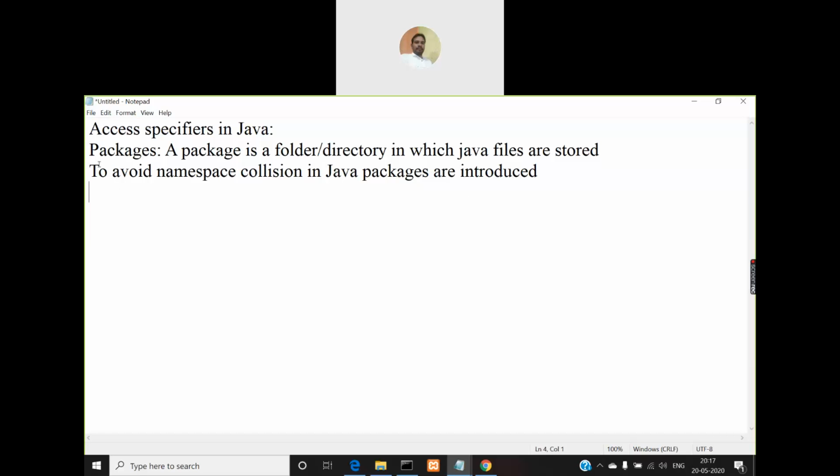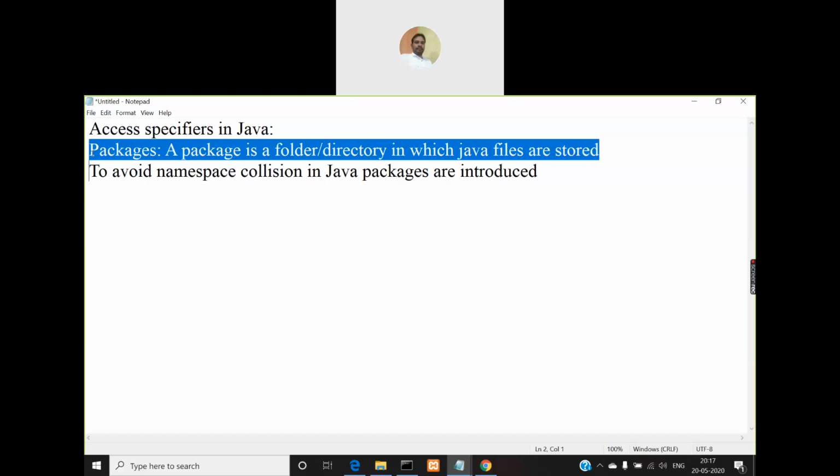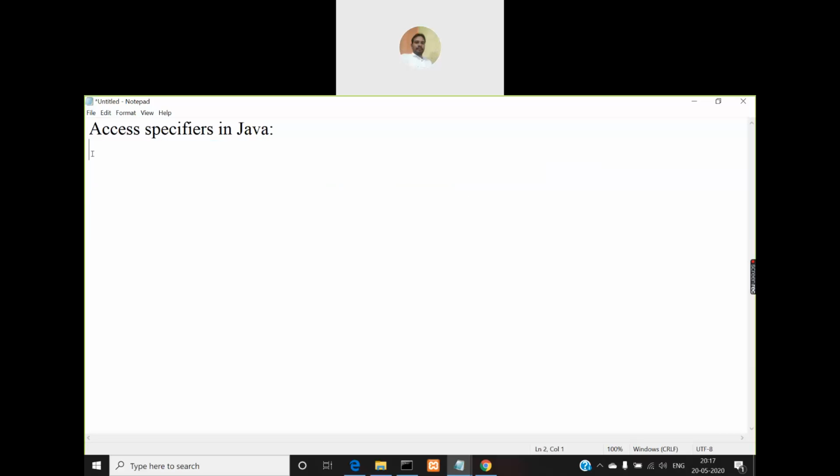So now that you understood this concept, let me go into the actual concept called access specifiers. Okay. So access specifiers in Java will tell the user what you can access and what you cannot access in your program.